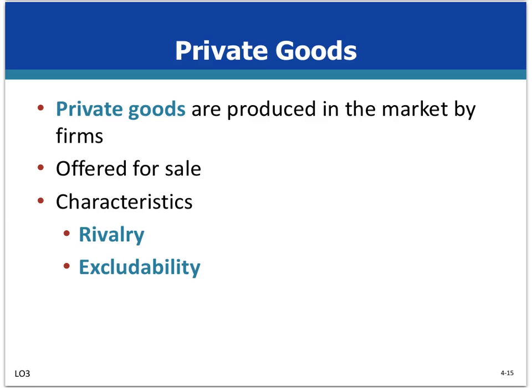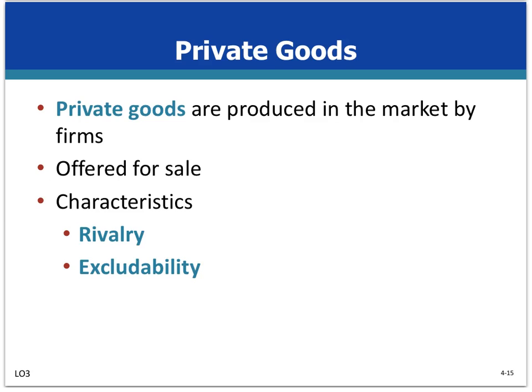In this part of the video, we are going to look at public goods, which is the first market failure we are going to talk about in this chapter. But before understanding public goods, let's define what is a private good. And we have seen that the market system produces a wide range of private goods.